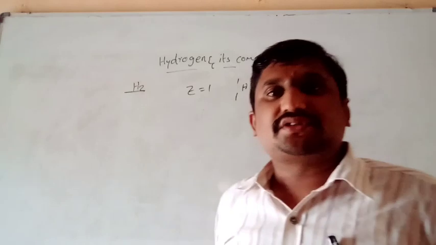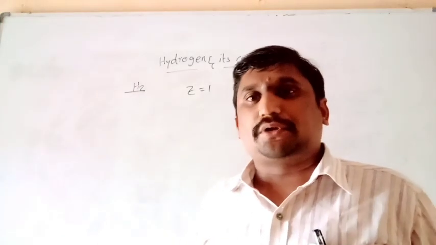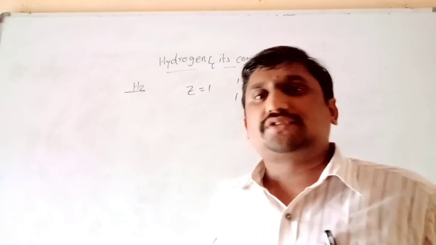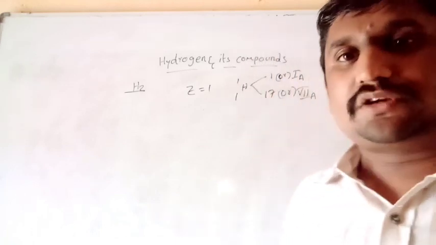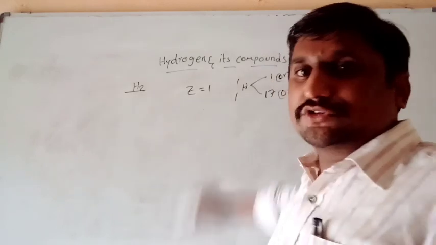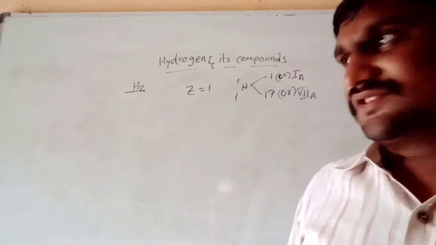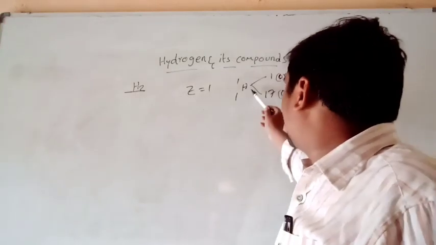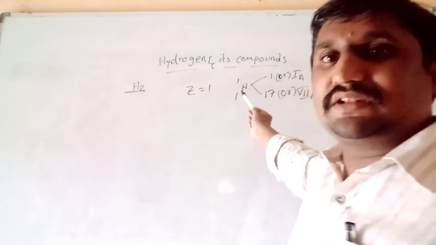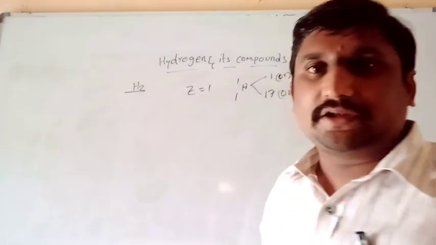Remaining all other chemical elements have fixed positions in the periodic table, but only hydrogen does not, because its properties are similar to both first group elements as well as 17th group elements. Now today we shall discuss the similarities of hydrogen with first group elements as well as the similarities of hydrogen with 17th group elements. Both things we shall learn today.